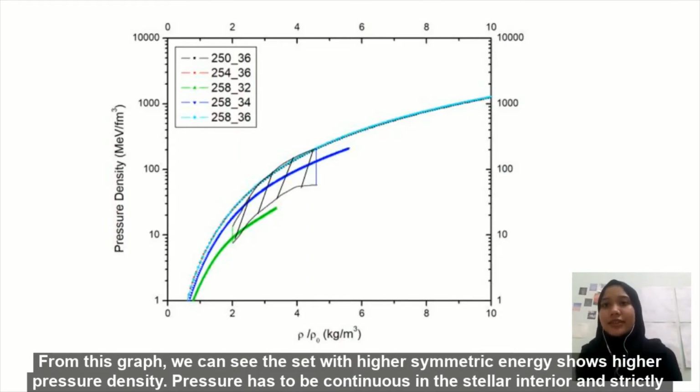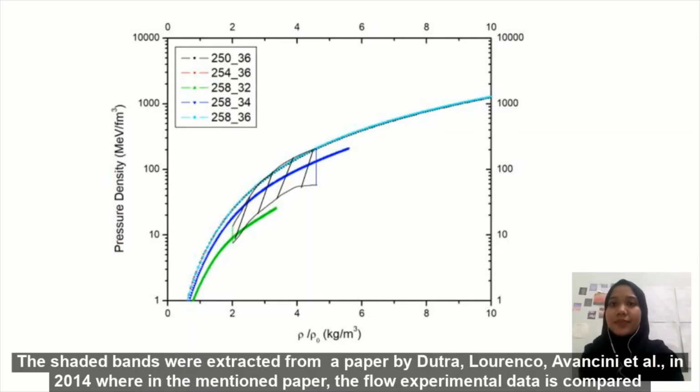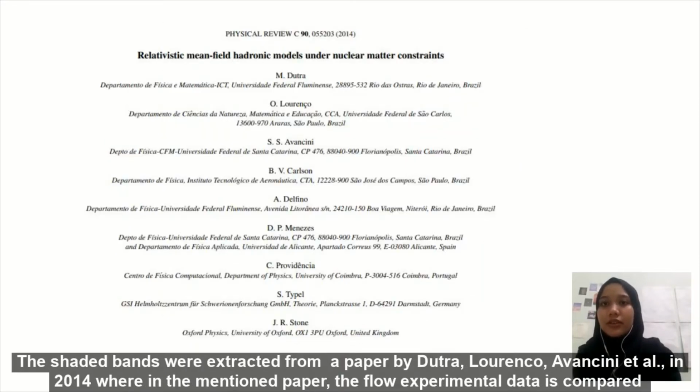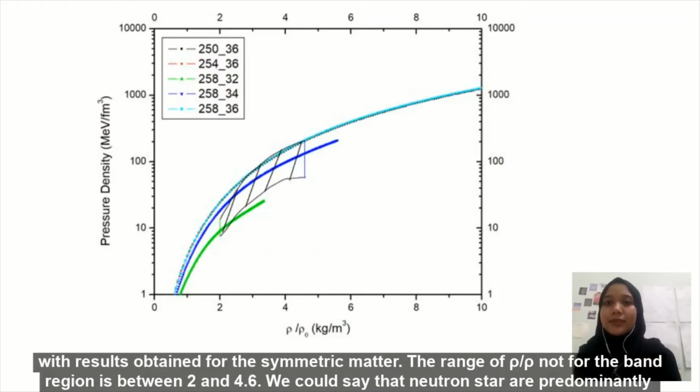Pressure has to be continuous in the stellar interior and steadily increases with increasing depth. Note that above 10 to the power of 4 gram per cm cube, atoms will be fully ionized, forming a plasma of nuclei and electrons. The shaded bands here were extracted from a paper by Lourenço, Avancini, etc. in 2015, where in the mentioned paper, the flow experimental data is compared with results obtained for symmetric matter. The range of rho over rho naught for the band region here is between 2 and 4.6.